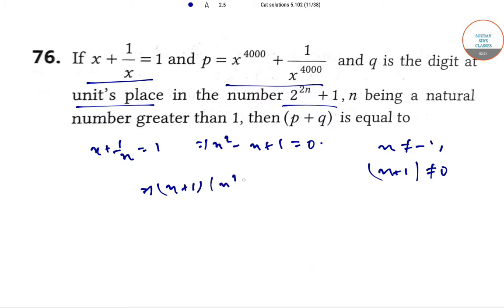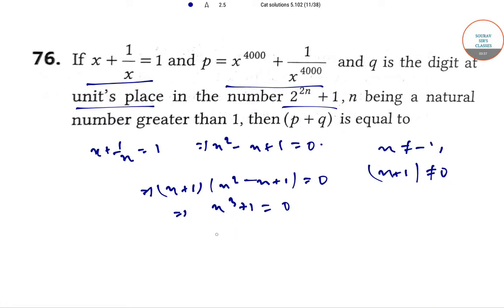So we get x plus 1 into x squared minus x plus 1 is equal to 0. From here we get x cube plus 1 is equal to 0, or x cube is equal to minus 1.